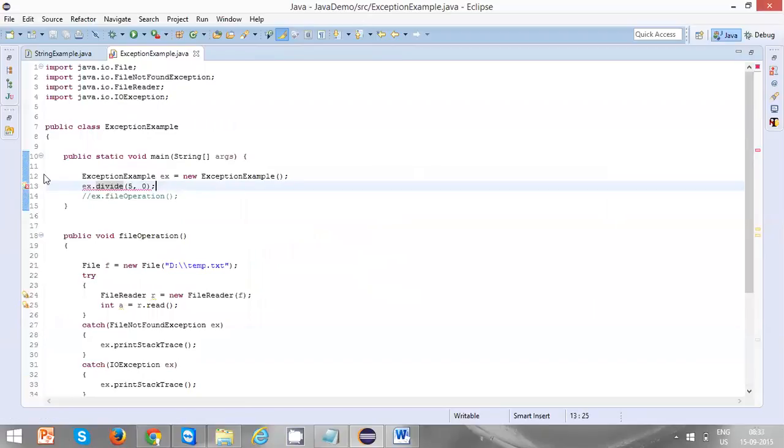So now it is required to handle the exception here. Again you can do two things.